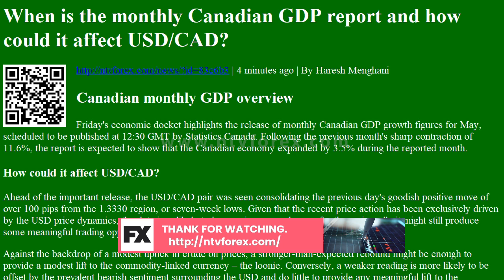That said, some follow-through buying beyond the overnight swing high, around the 1.3460 region, should assist the pair to reclaim the key 1.3500 psychological mark. On the flip side, weakness back below the 1.3400 mark, leading to a subsequent breakthrough the 1.3385 horizontal support, might turn the pair vulnerable to slide back towards multi-week lows, around the 1.3330 area.